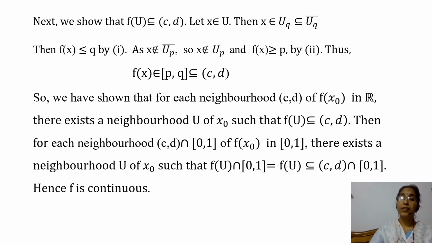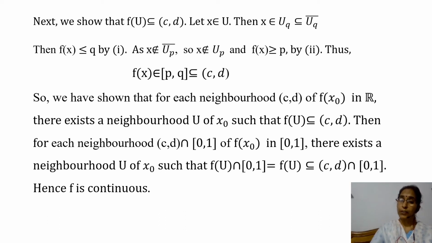So we find a neighborhood of f of x naught in [0, 1], that is the open interval (c, d) intersection [0, 1]. And since f of x naught belongs to [0, 1], this is a neighborhood of f of x naught in [0, 1].